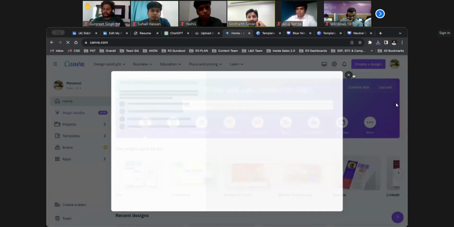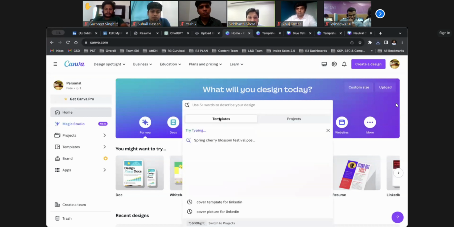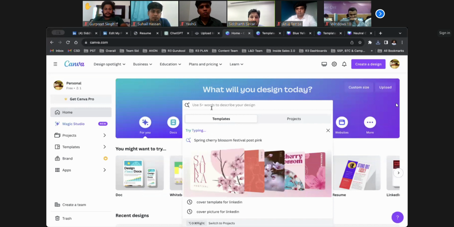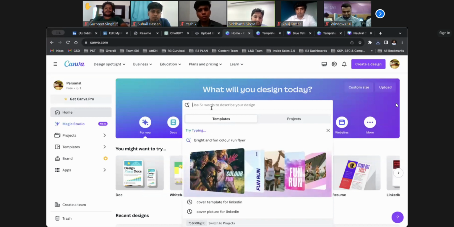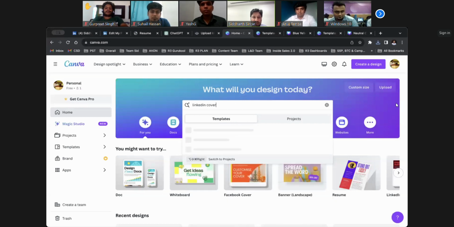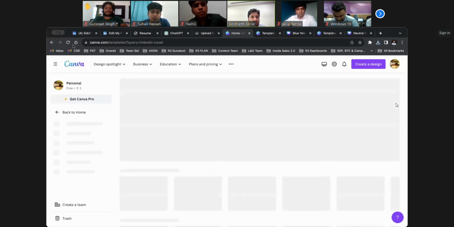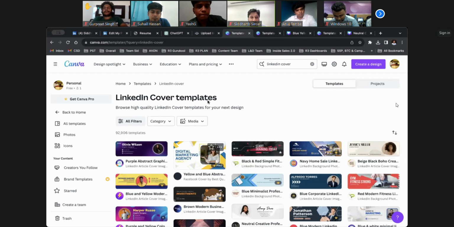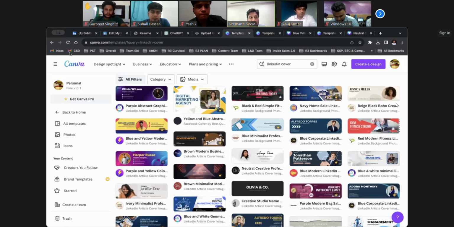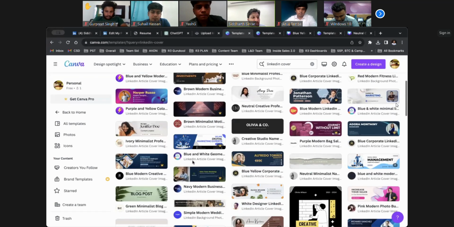And here I want all of you to write down LinkedIn cover and let it search. When it searches, it will automatically show you all the different types of cover pictures you can have.